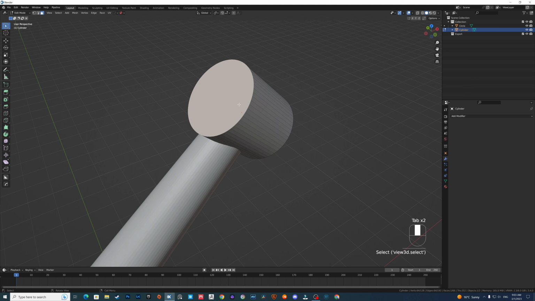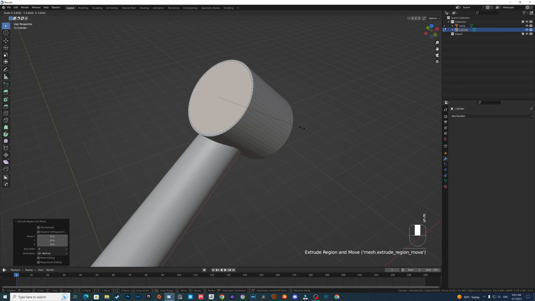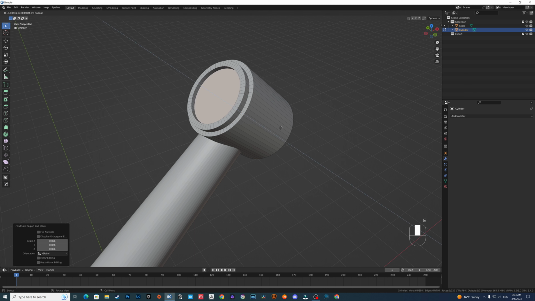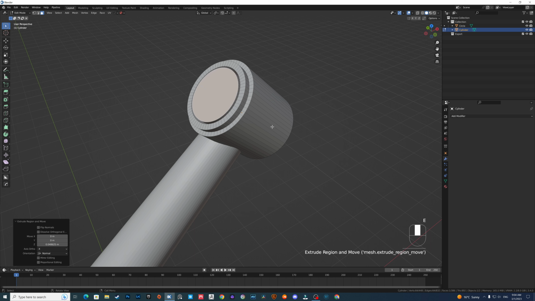Go to face and extrude, resize, extrude more, and extrude and resize, also extrude and resize it a bit, extrude like this maybe.